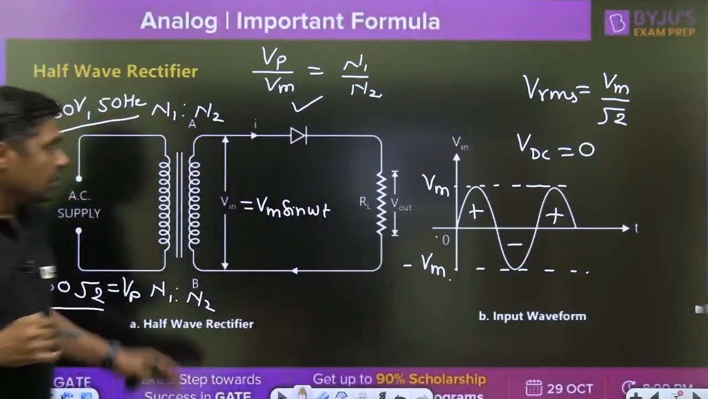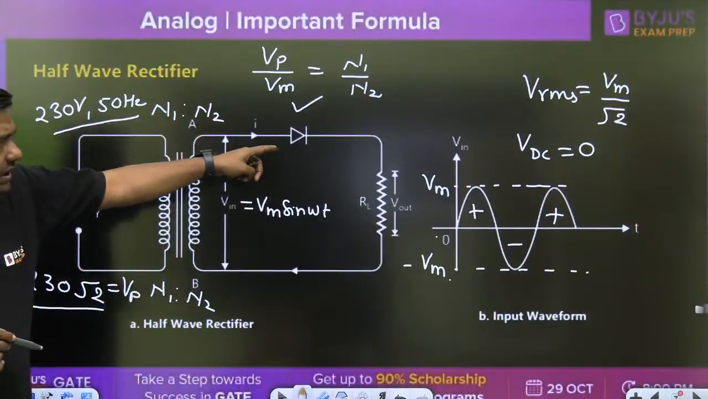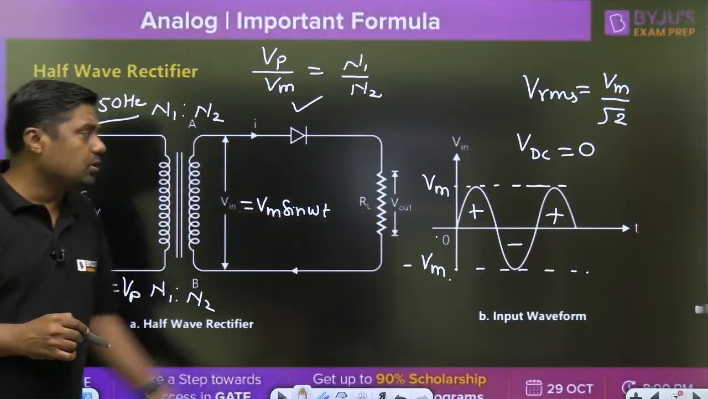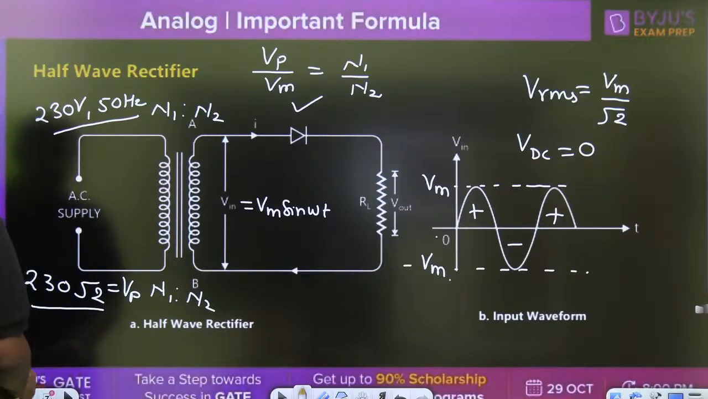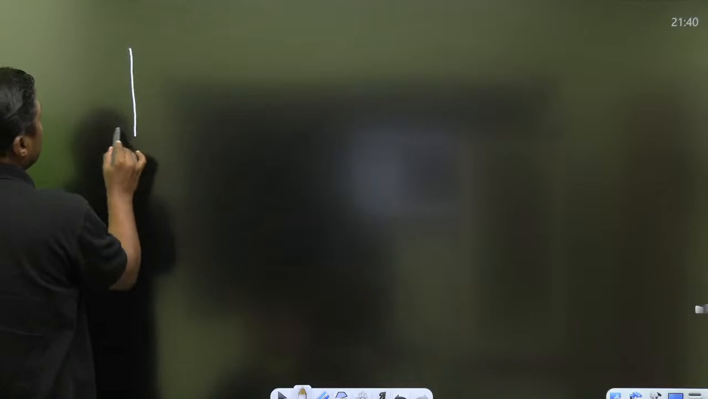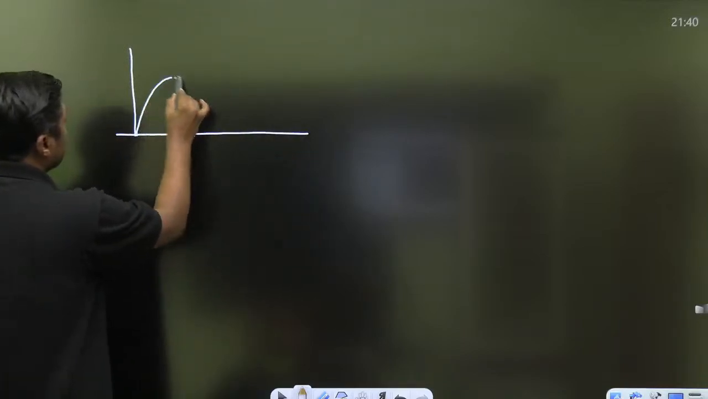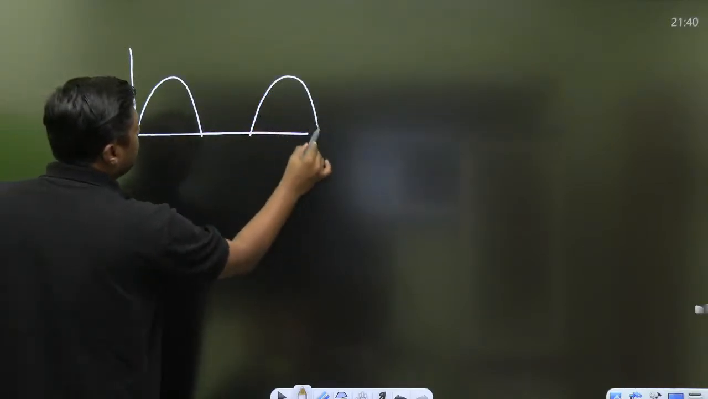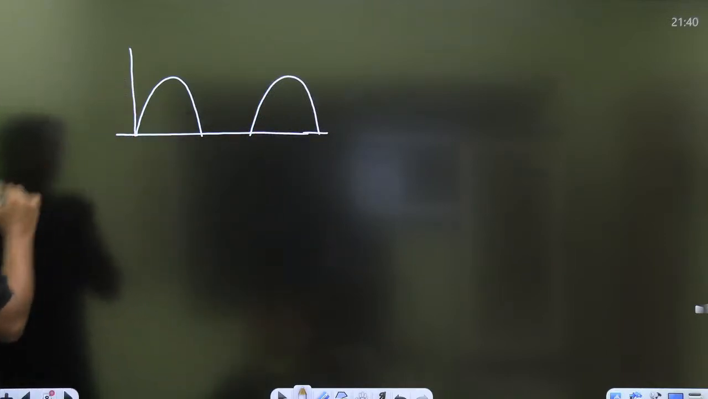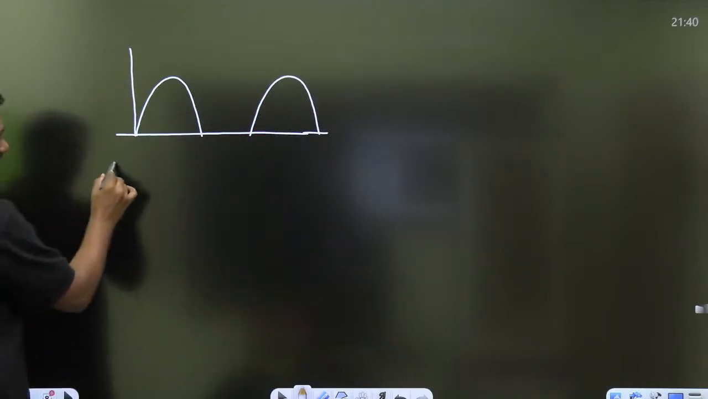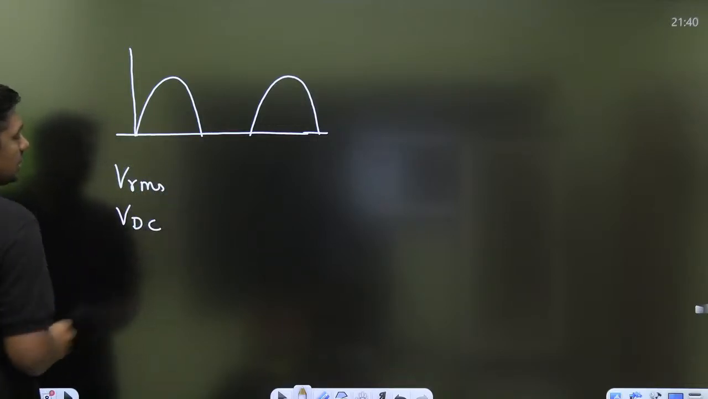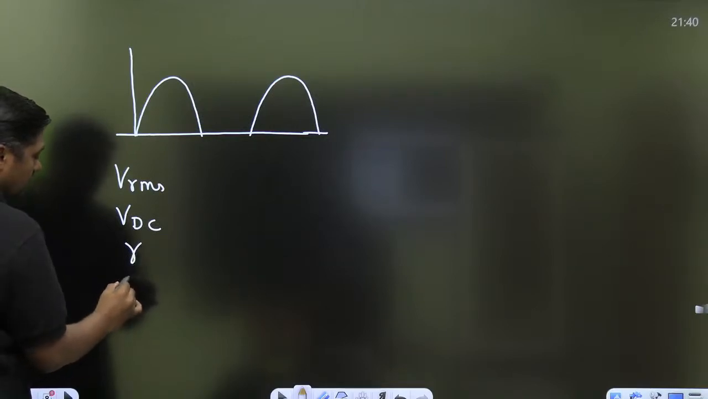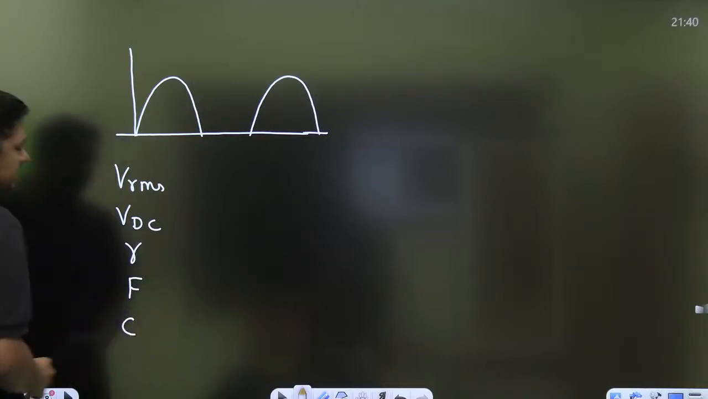Right? Now, we are connecting the diode and because of that we are getting the output at this point and that is half wave rectifier. So finally, you will get this type of output. That is the output of the half wave rectifier. And for this type of output, you have to find the RMS value, DC value, right? Ripple factor, form factor, crest factor.